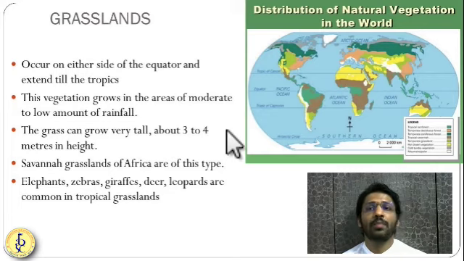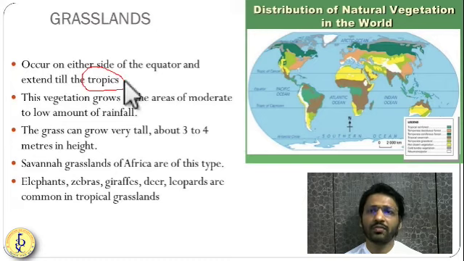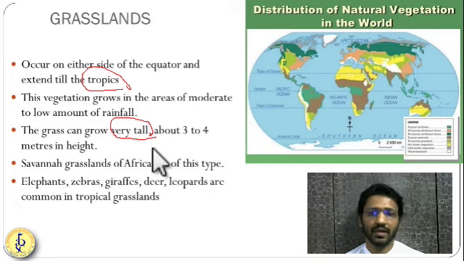Getting it? Tropical type of grasslands are found in the tropical region. Till 23 and a half north and south, you will find tropical type of grassland. The grasses are very tall, like an entire elephant can be hidden inside the grasses. Here rainfall is very low or moderate. So elephants, zebras and giraffes will be hidden inside these grasses. They are called savannas in Africa.